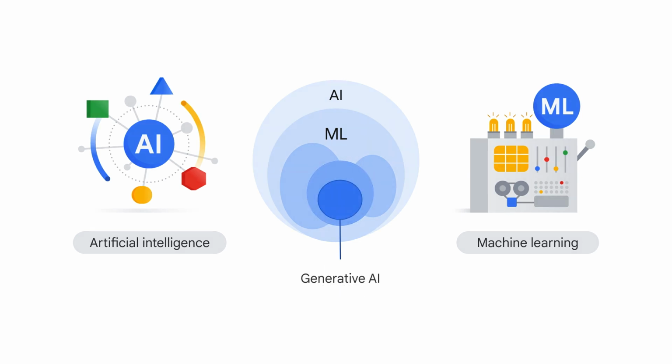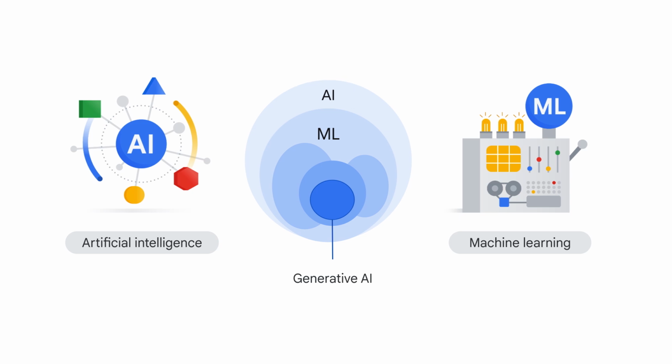Lastly is generative AI, which produces content and performs tasks based on requests. Generative AI relies on training extensive models like large language models. These models are a type of deep learning model.